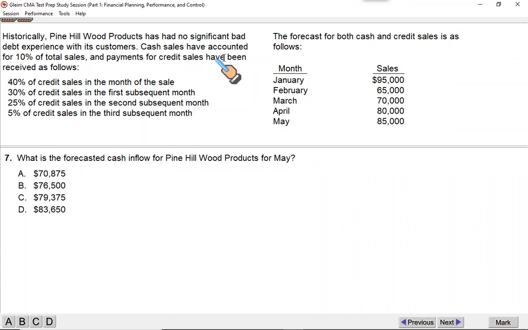And the payments for the credit sales, of course, have been received as per the following pattern. 40% of the credit sales in the month of sale, 30% of the credit sales in the first subsequent month, 25% of the credit sales in the second subsequent month, and 5% of the credit sales in the third subsequent month. A good question indeed. Now, the forecast for both cash and credit sales combined is as follows: Jan, Feb, March, April, and May. It says, what is the forecasted cash inflow, projecting cash collections for Pine Hill Company for the month of May.